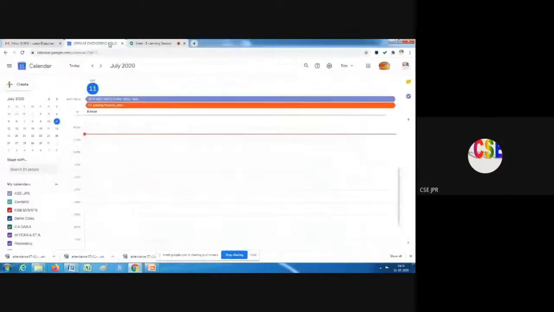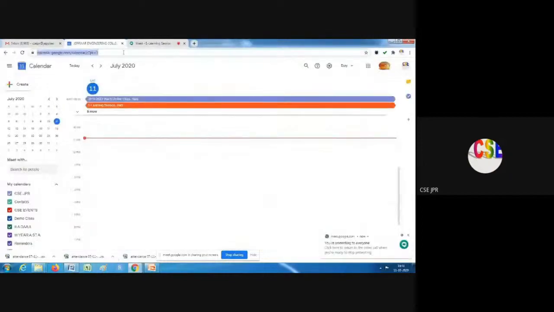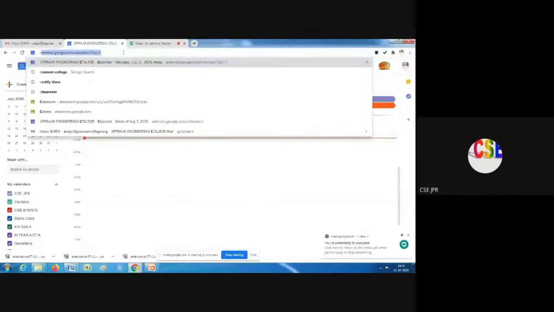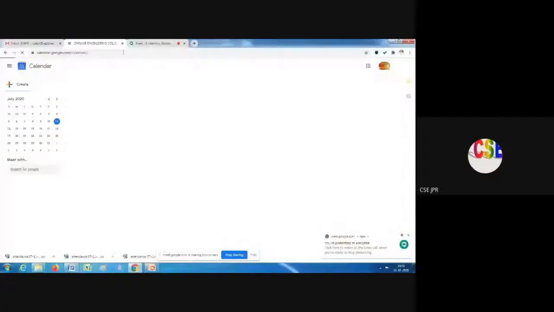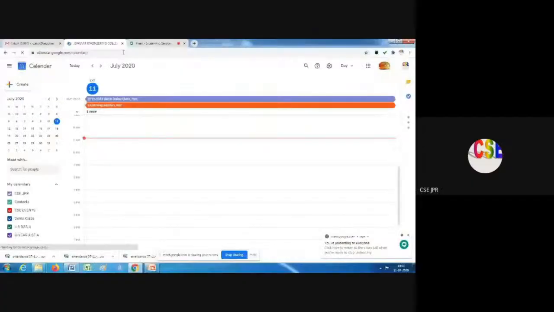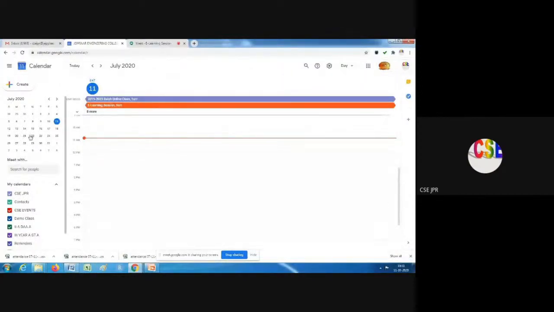So let me open calendar.google.com once again. It has been opened. Now you can see two meetings have already been scheduled, and those meetings are shown here. Now I have a meeting on the 15th, for example.